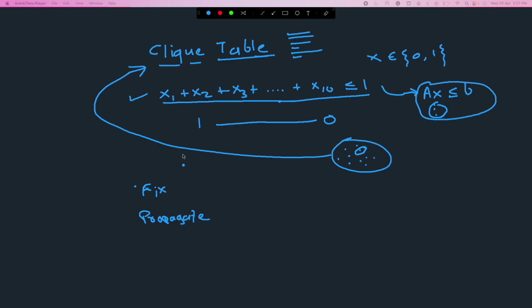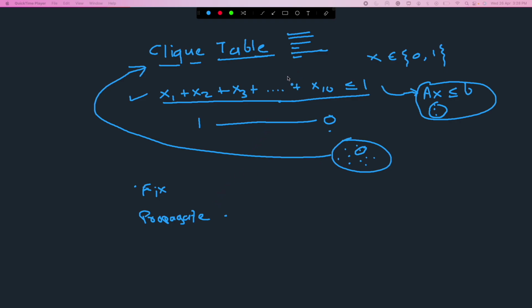So which one to pick? Pick the one which appears in the largest clique. In this case, this is my largest clique. Why do I pick the largest clique? Because if I fix only one of them, it will propagate the bounds to all the other variables. If I fix, say, x2 to 1, then x1 to x10 except x2 are all fixed to 0. By fixing one, I automatically propagated a value to the other 9 variables. So that's the goal. I want to propagate as much as possible.